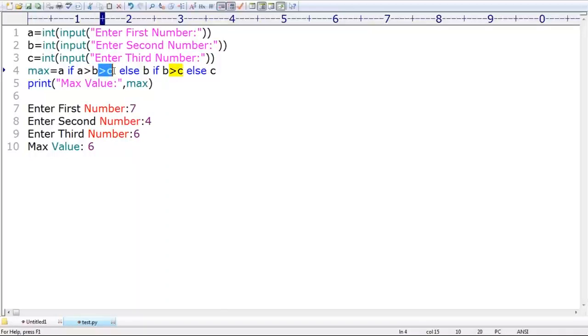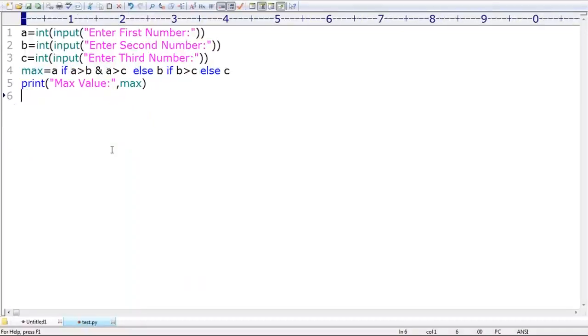A greater than B and A greater than C. Yes, A greater than B and A greater than C. Is it going to work or not? Please respond. Is it going to work or not? The AND operator is there. Sir, if we are not going to use parentheses.